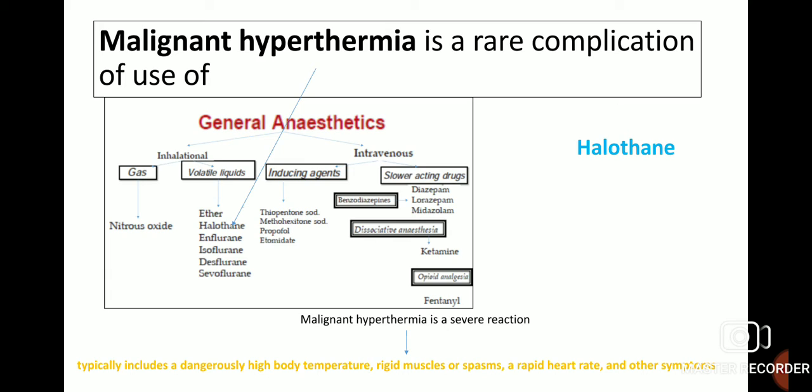So, malignant hyperthermia is a severe reaction, typically including a dangerously high body temperature, rigid muscles or spasm, a rapid heart rate, and other symptoms. So, it is a rare complication with the use of halothane.